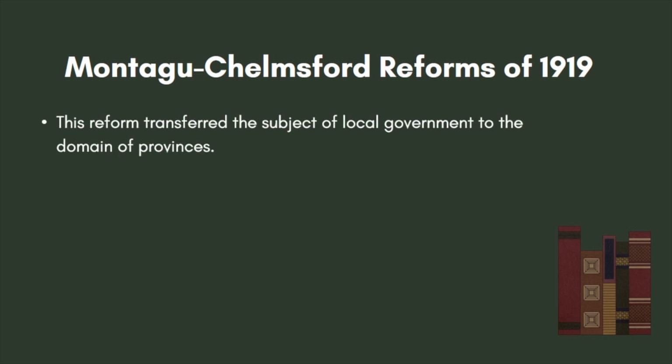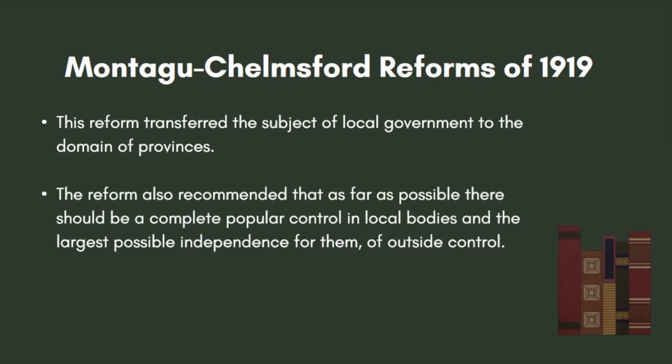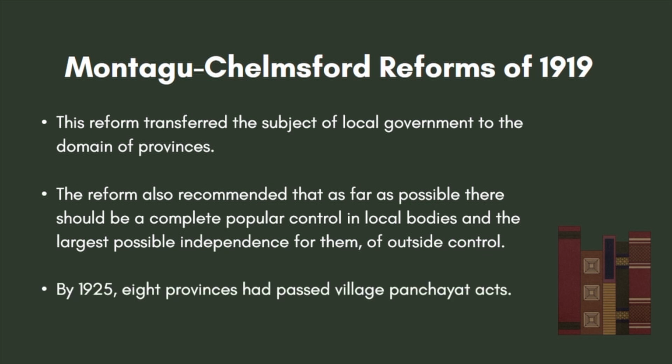This reform transferred the subject of local government to the domain of the provinces. The reform also recommended that as far as possible, there should be a complete popular control in local bodies and the largest possible independence for them of outside control.